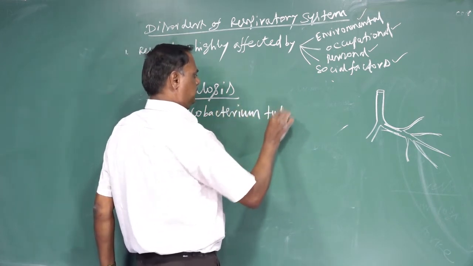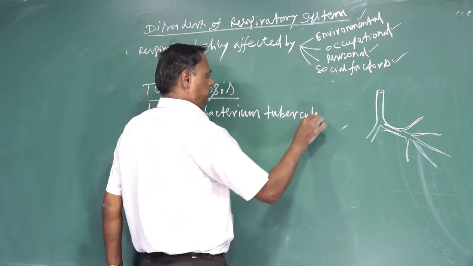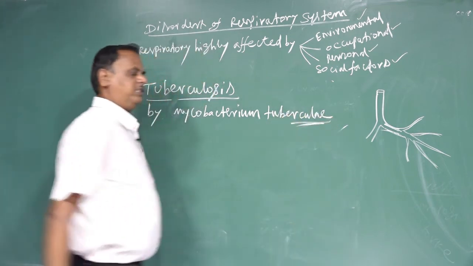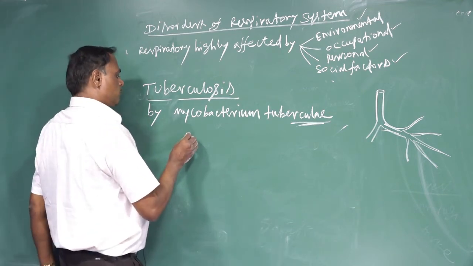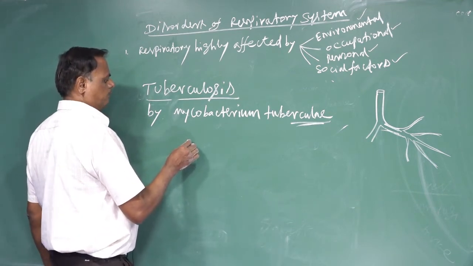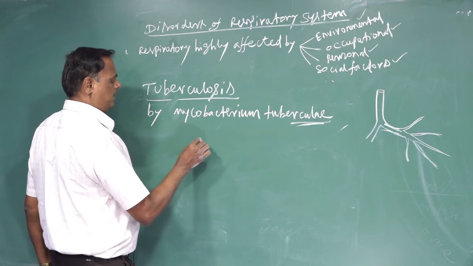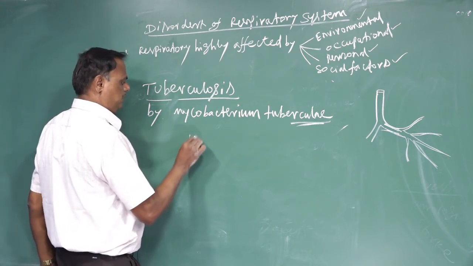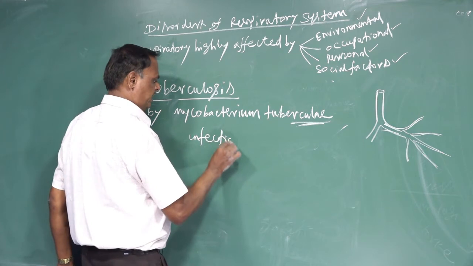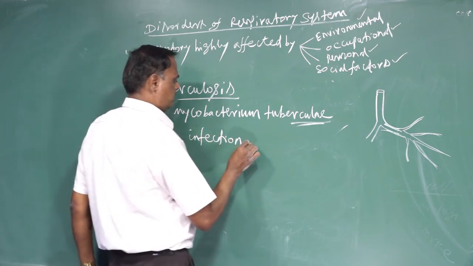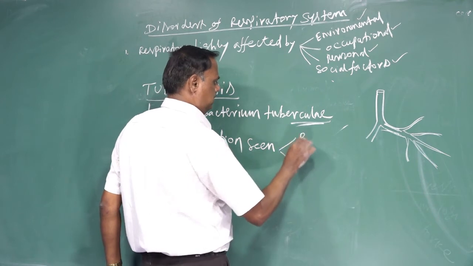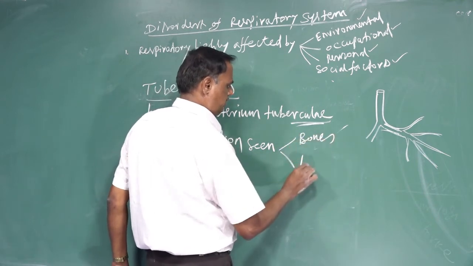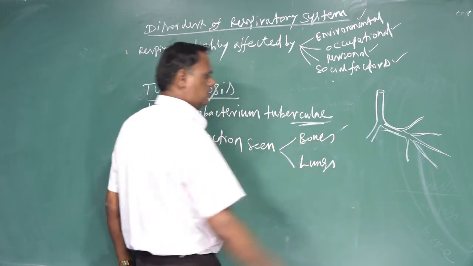Mycobacterium tuberculosis is the bacterium which causes the disease called tuberculosis. The infection is commonly seen in the bones and also the lungs.